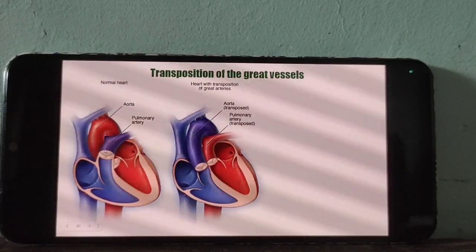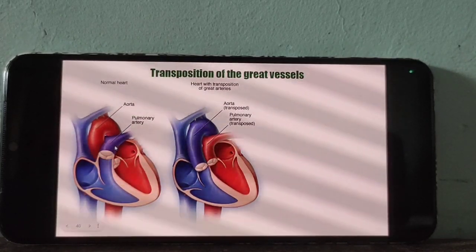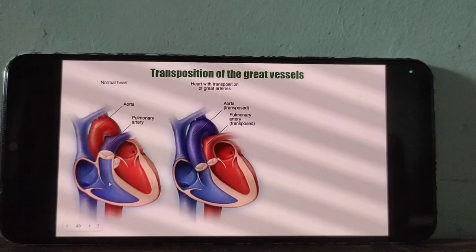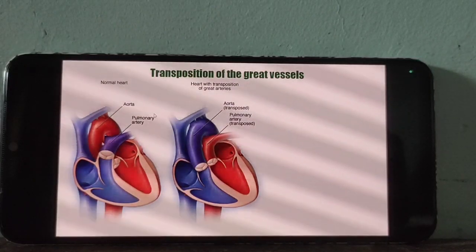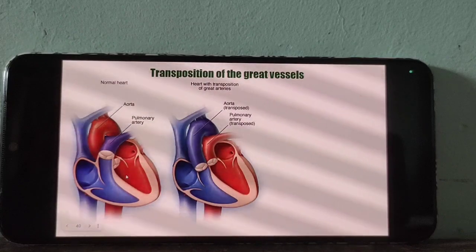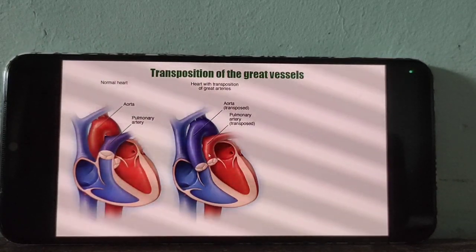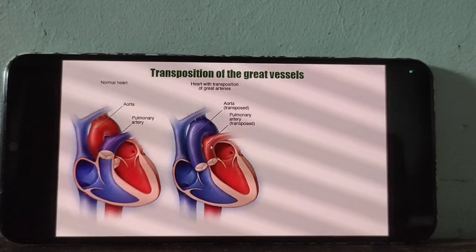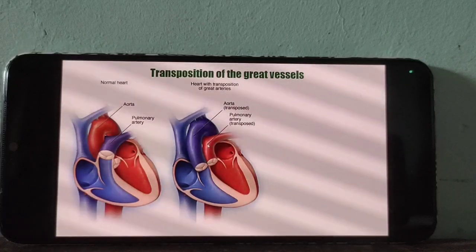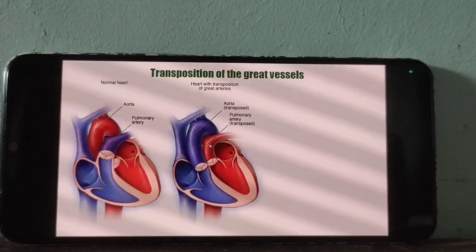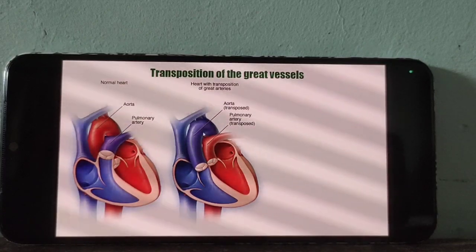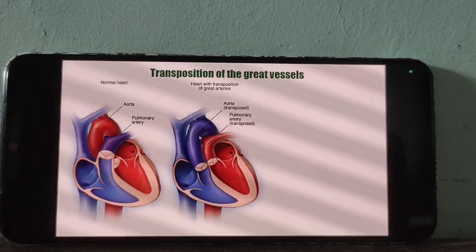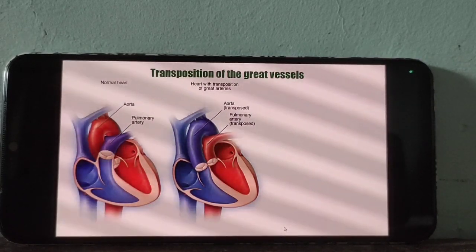In a normal heart, the pulmonary artery carries the impure blood from the right side of the heart to the lung, and the aorta carries the pure blood. After transposition surgery, the aorta carries the impure blood and the pulmonary artery carries the pure blood. So if the aorta thickness is very less, the doctor will perform this surgery.